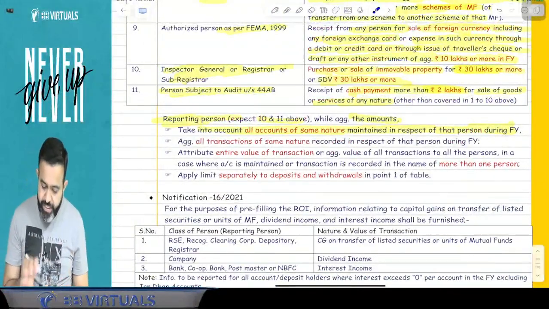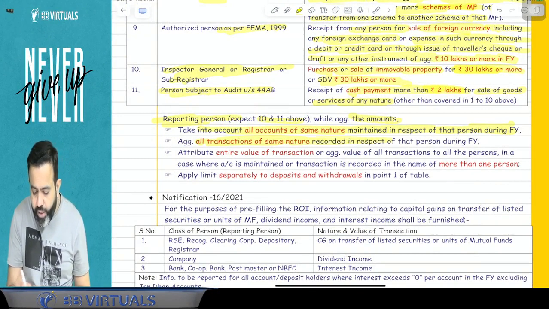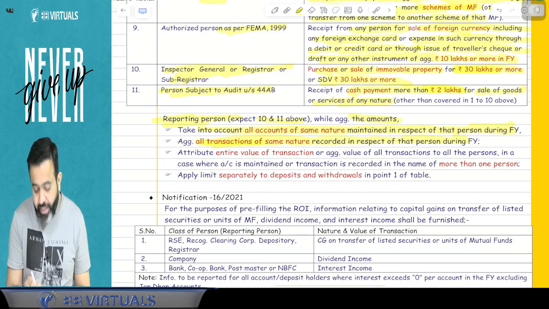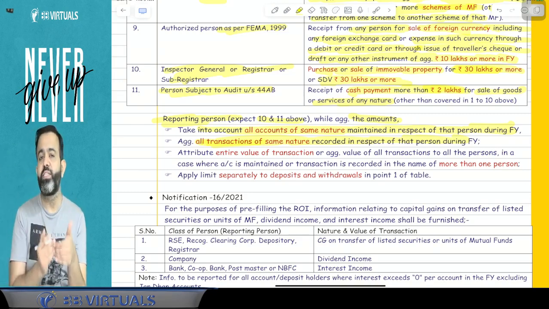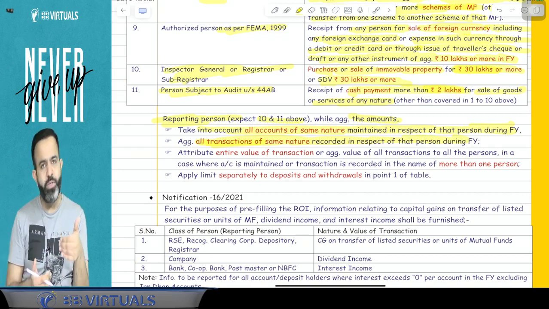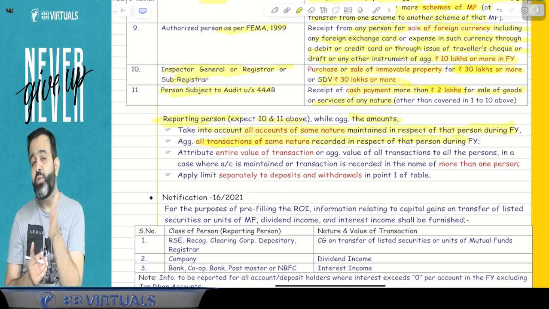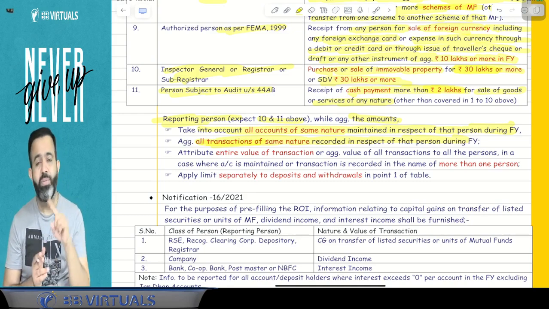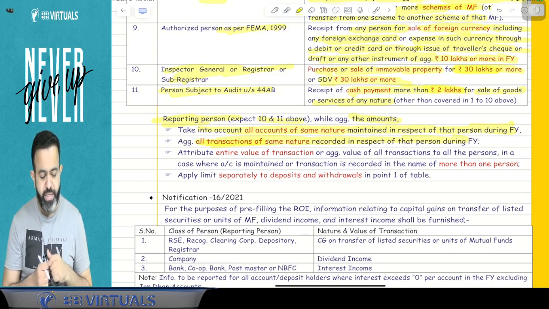Second is to aggregate all the transactions of the same nature recorded in respect of that person during the financial year. Suppose there are transactions of the same nature, means I have purchased mutual fund from Kotak Mutual Fund, first 3 lakh rupees, again 3 lakh rupees, again 3 lakh from Kotak Mutual Fund. So Kotak Mutual Fund 3 lakh, 4 times I have purchased. So I have purchased a total mutual fund of 12 lakh. Will my detail be sent to the income tax department? Answer is yes. Here my detail will be sent to the income tax department.